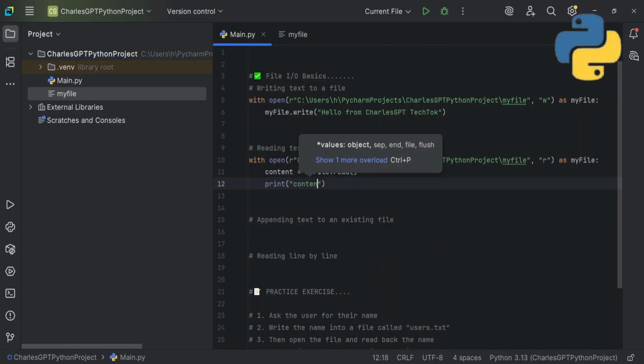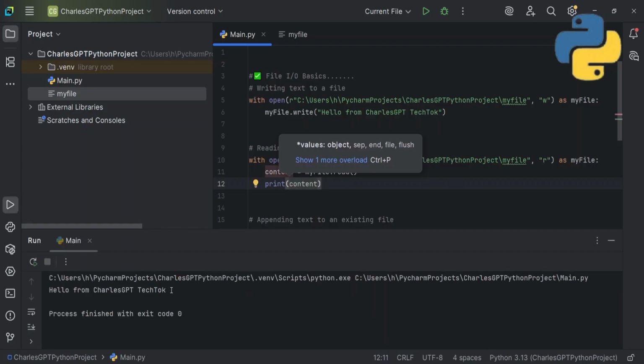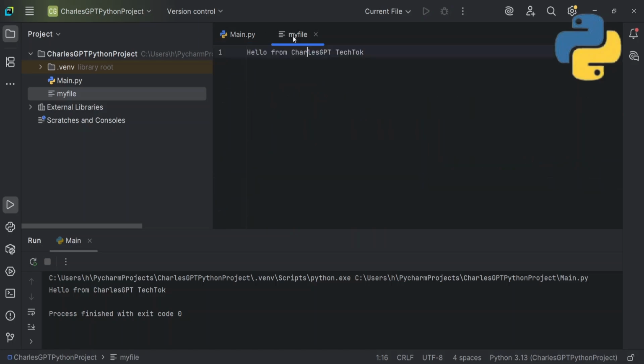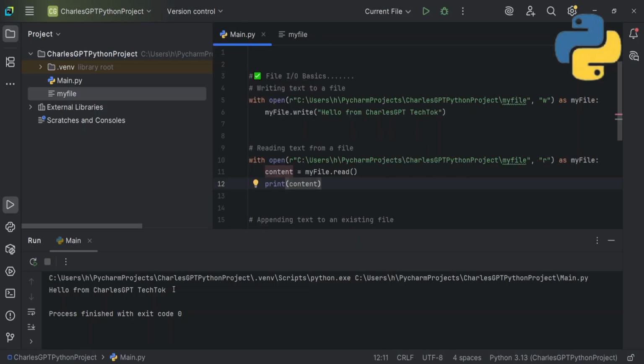the content. Okay, so not that. So I now print the content like this. If I run this program, you can see the content, hello from ChatGPT tech talk. So now it's collecting this content in our file and is now reading it to our console. So that's how we derived this hello from ChatGPT tech talk. Okay, so that's basically the thing that we need to do.